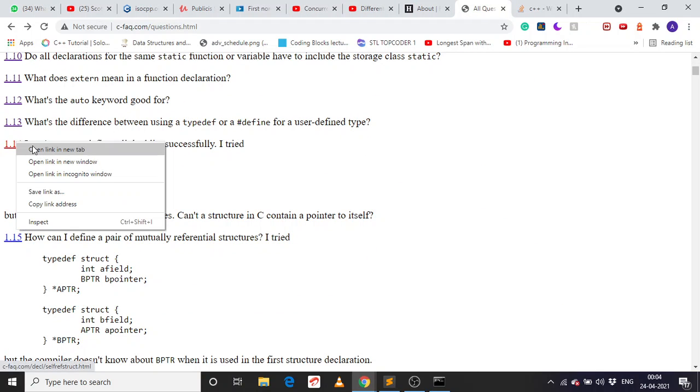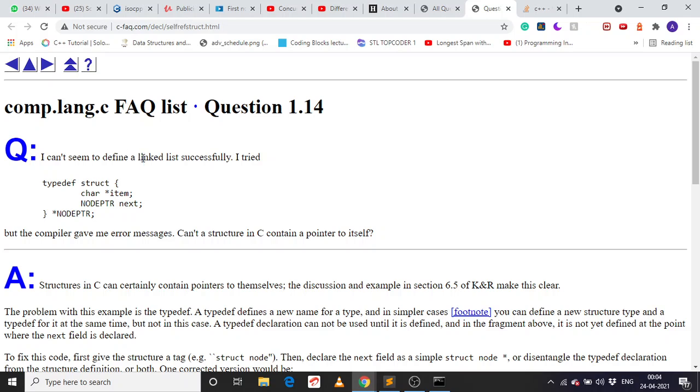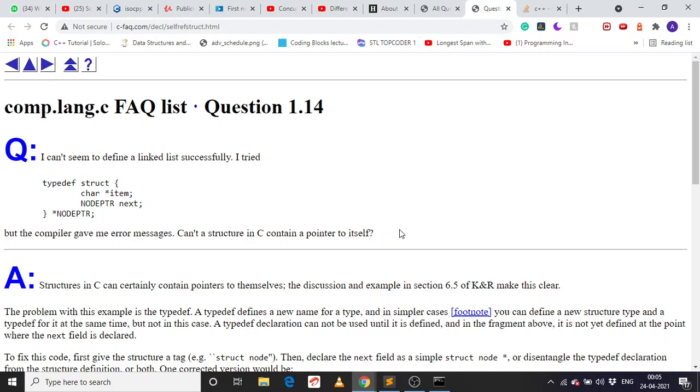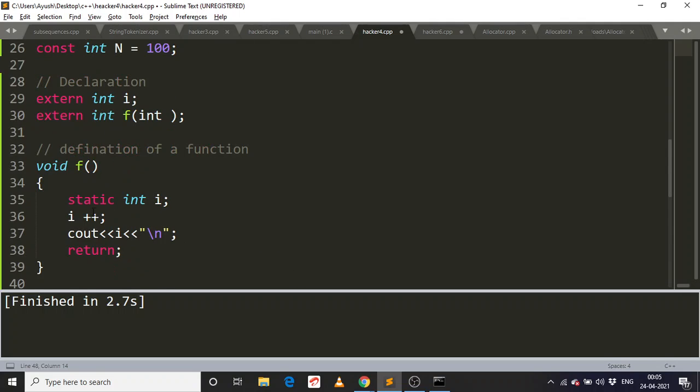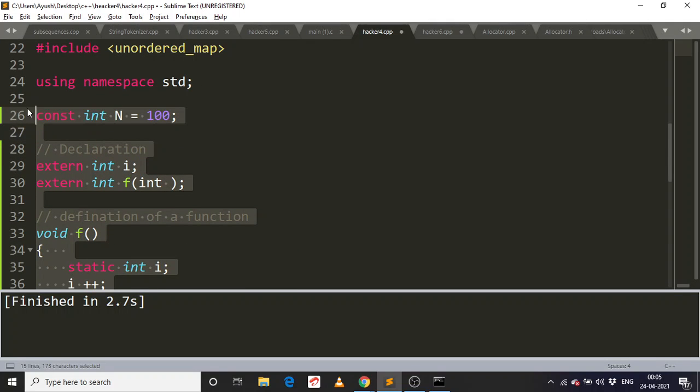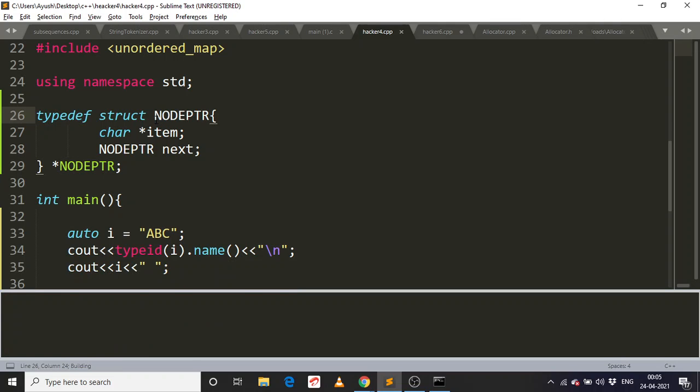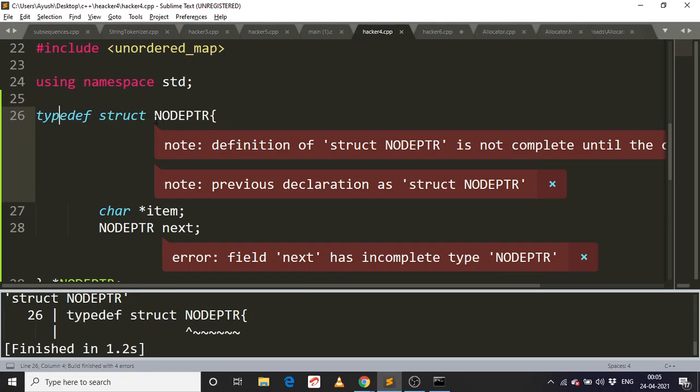I can't say I could define a linked list successfully. I tried this, but the compiler gave me an error. It should give an error in sequence. Let me try to run it. I didn't make a node pointer. This is going now and it should work.